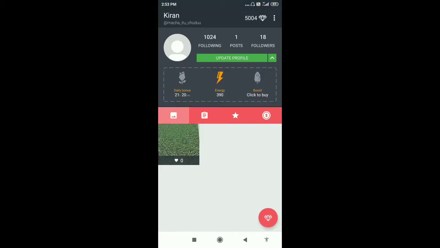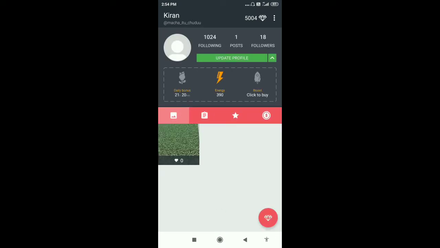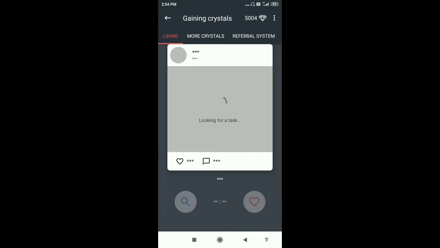So guys, this app is all about follow and get a follow back. Follow somebody, you'll get a follow back. So this is my fake account where I collect diamonds and send them to my main account for increasing followers. So guys, first let us see how to get diamonds by liking others' posts. So click on this diamond button, crystal button, then you'll get some posts.